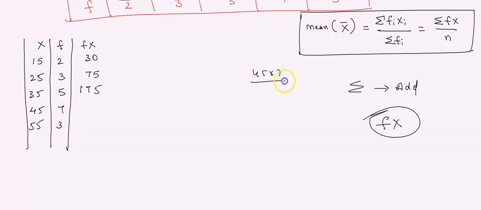45 into 7. 7 5s are 35. 7 4s are 28. 28 plus 3, 315. 3 5s are 15, plus 1, 16. What are all these values? fx.